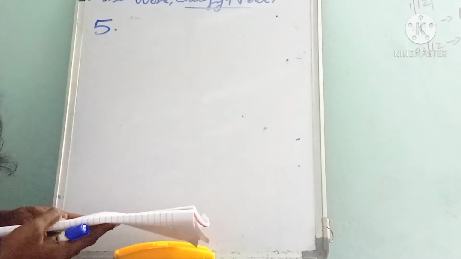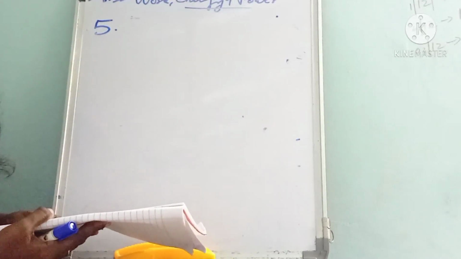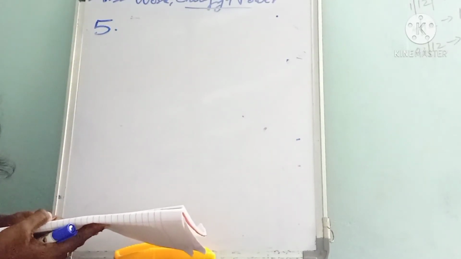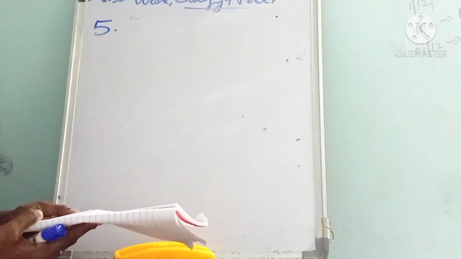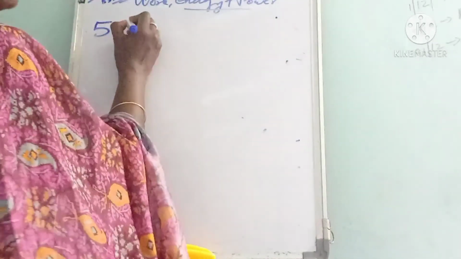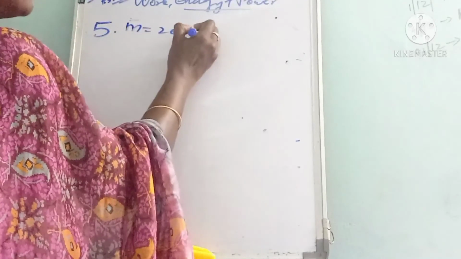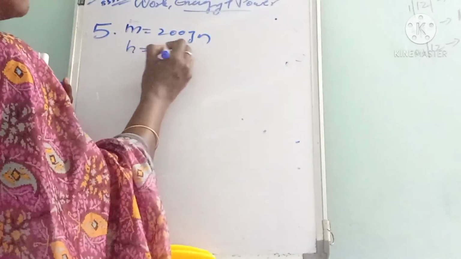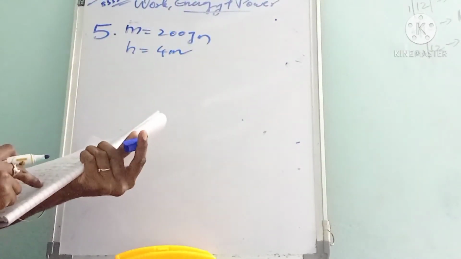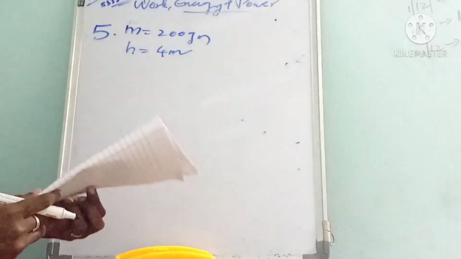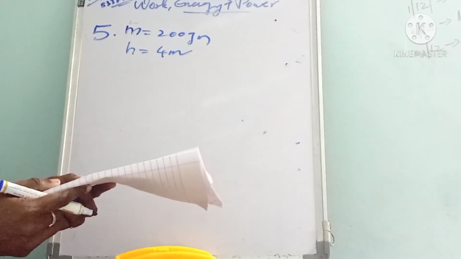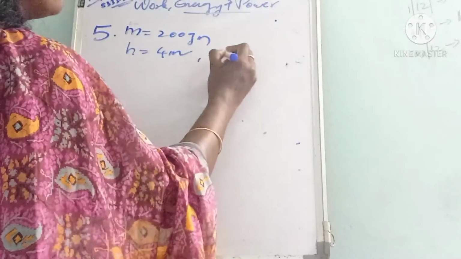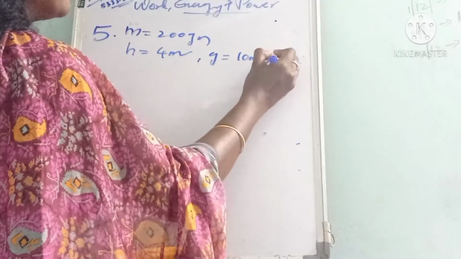Next, the fifth question is, a ball of mass 200 gram falls from the height of 4 meter. What is the kinetic energy of the ball just before hitting the ground? That is the question. The mass of the ball is given as 200 gram, which falls from the height h equal to 4 meter. Then we have to find the kinetic energy of the ball just before it hits the ground. Use g as 10 meter per second square.